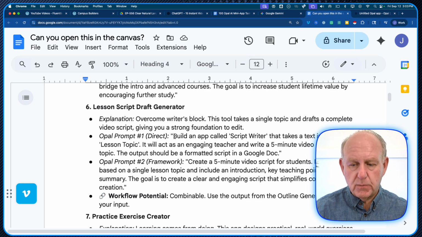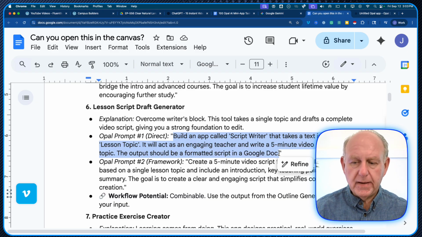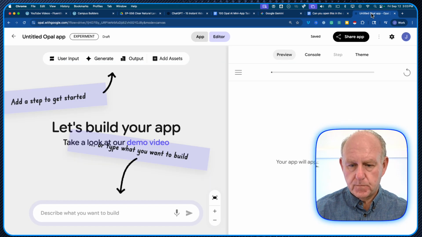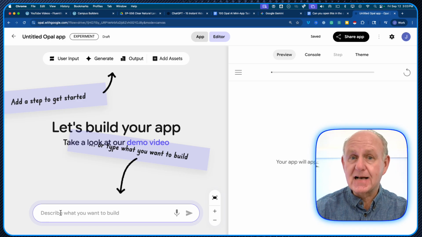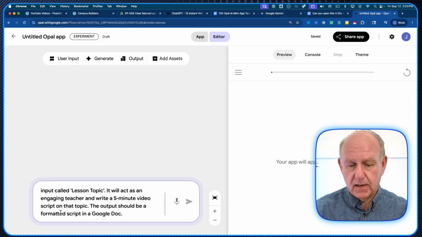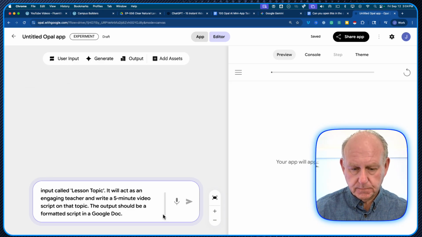So I could just go and put this in. Now, in my case, formatted as a Google Doc. So I'm just going to copy that and we'll go and create one here. And all I'm going to do is I'm just going to paste it directly here. So I didn't learn a prompt. I basically asked, in my case, Gemini to give me some examples, and I'm going to paste it in. And let's see what happens.